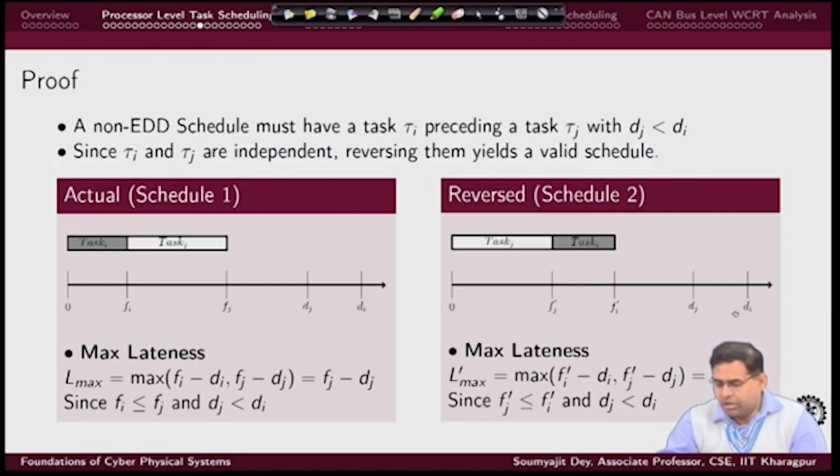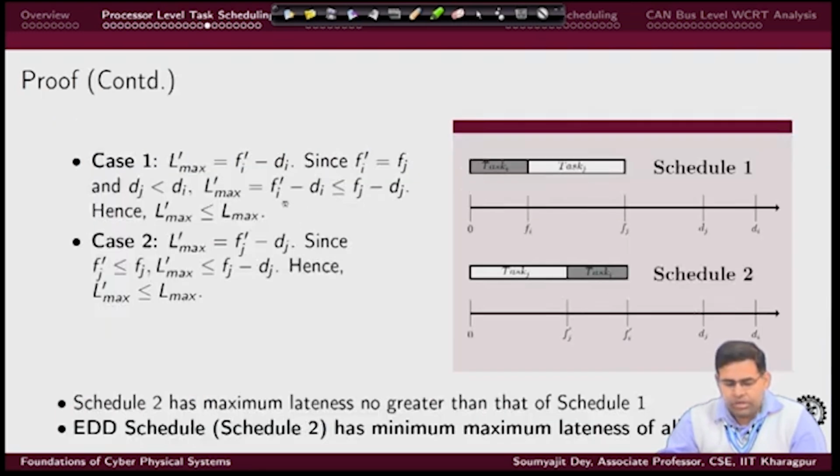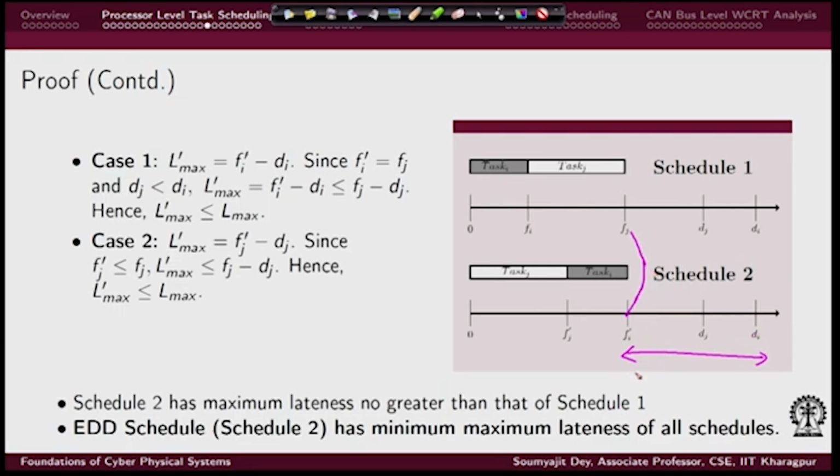Now, instead of subtracting d I, I subtract d j. So, if I look at this figure, again this is the same as f j, they are both the same. Instead of subtracting this, if I subtract this, I have a smaller magnitude, right.